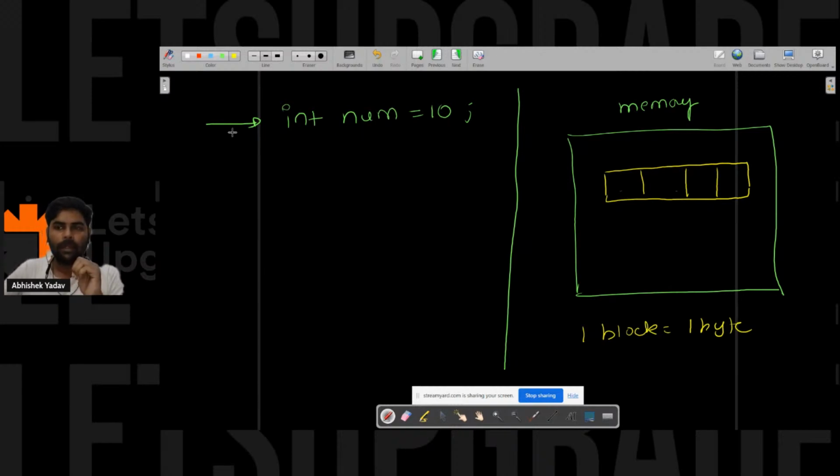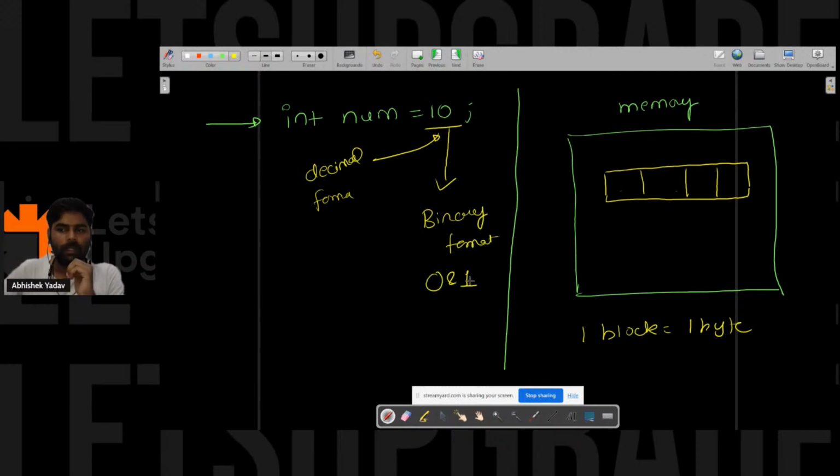After that, what will happen? The moment this line gets executed, this data is in decimal format. This data will get converted to the binary format. Binary format means 0 and 1 format, right? Because the computer understands 0 and 1.